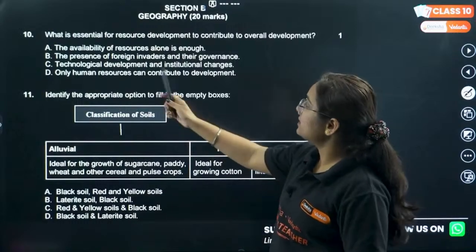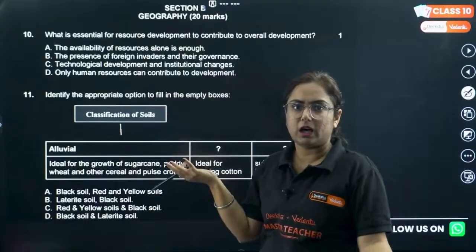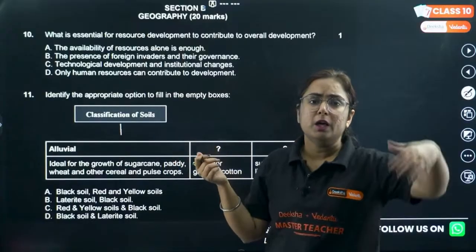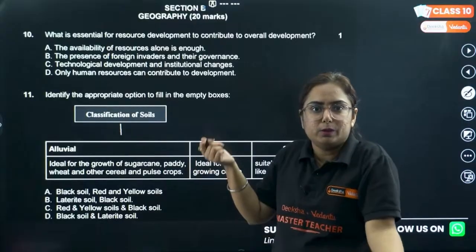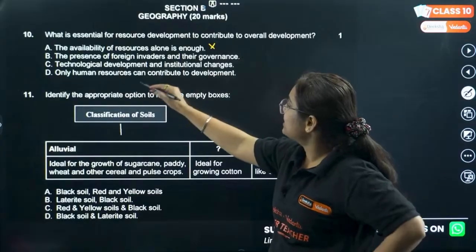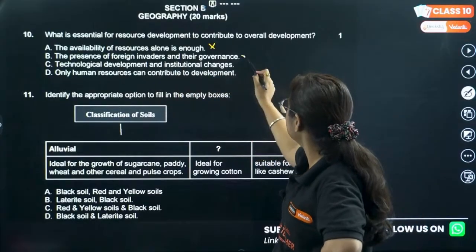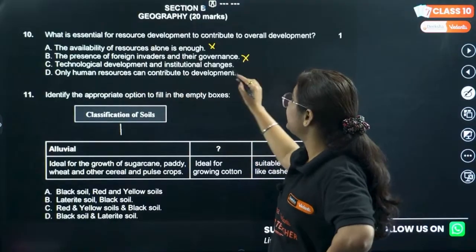Options are A, the availability of resources alone is enough. I don't think availability alone is enough, because we know that coal is deeply buried. How will availability be enough to use it? Not correct. Option B, the presence of foreign invaders and their governance, not at all. Option C, technological development and institution.